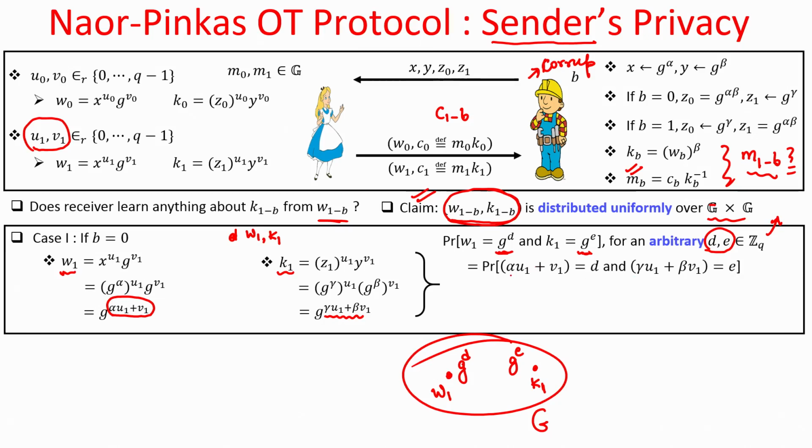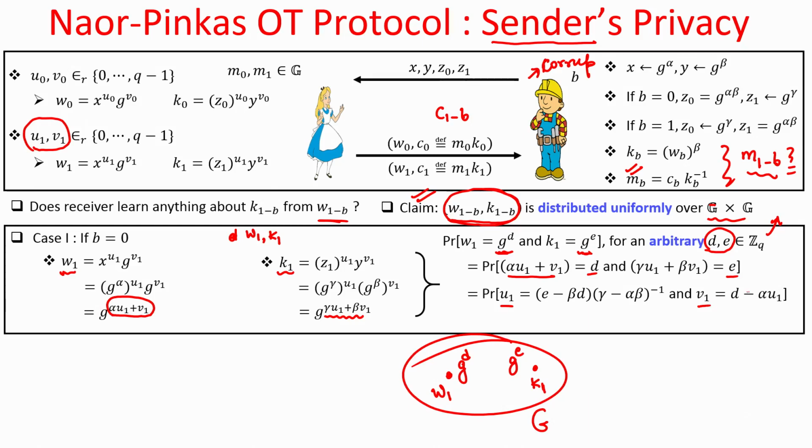You want to analyze the probability that these two values are equal to d and e respectively, and they will be equal provided the randomizers u1 and v1 which are picked by Alice take these values. Okay.